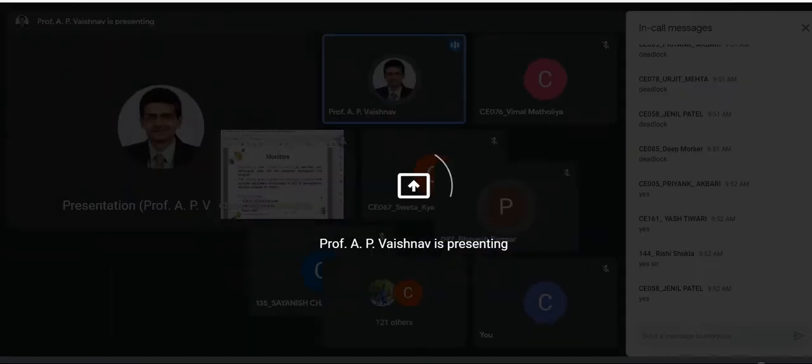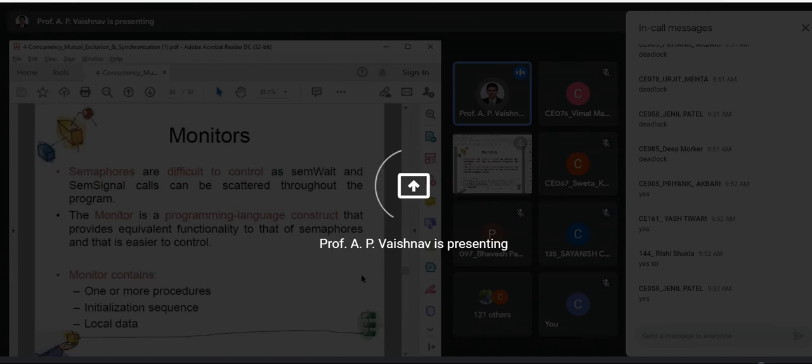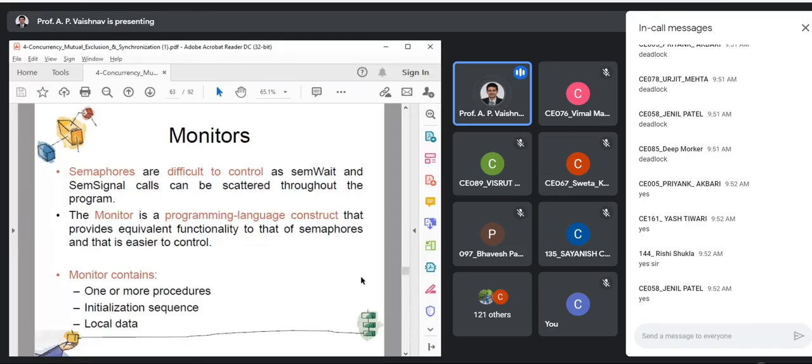So most probably this and the next class will finish with this chapter, and then I'm going to jump to deadlock, right? So I'll take 2 or 3 more classes on deadlock. Deadlock is in chapter number 6. Right now we are discussing chapter number 5.